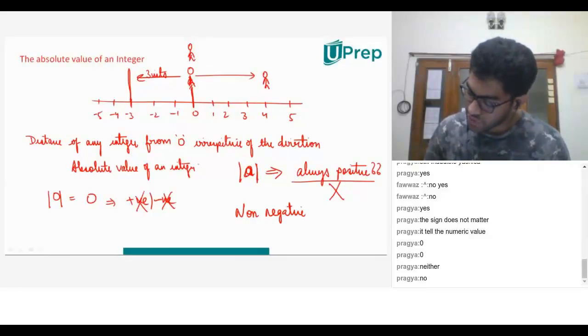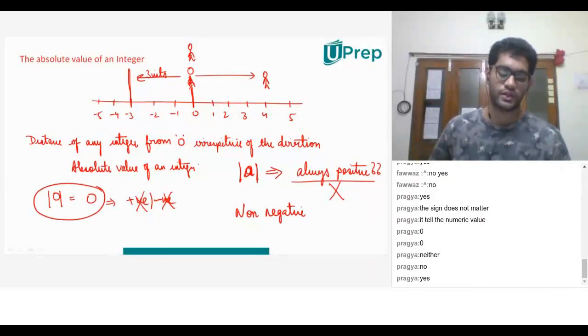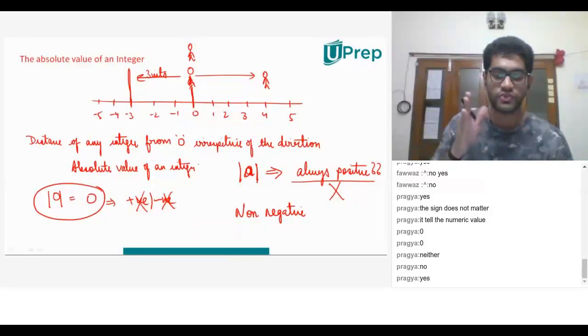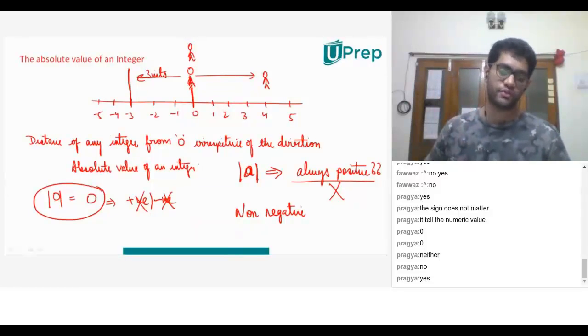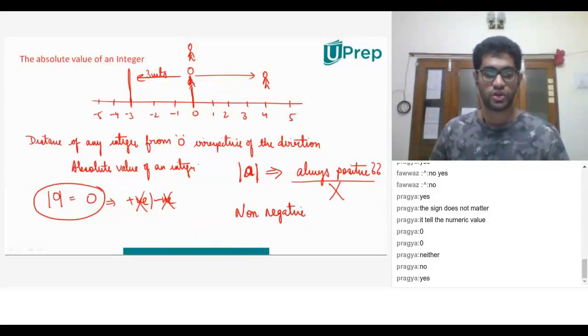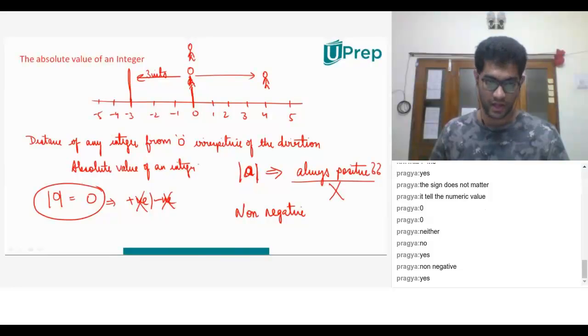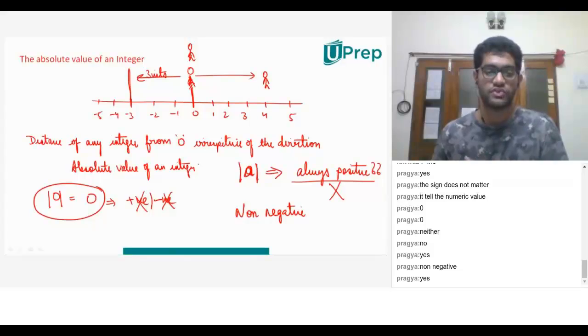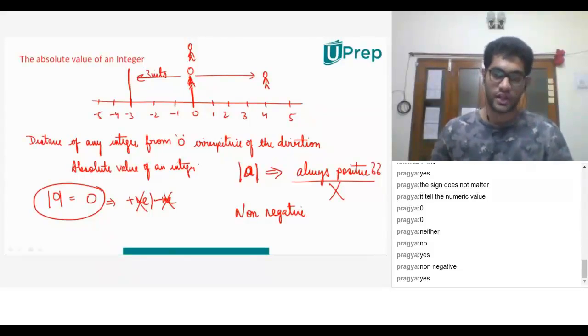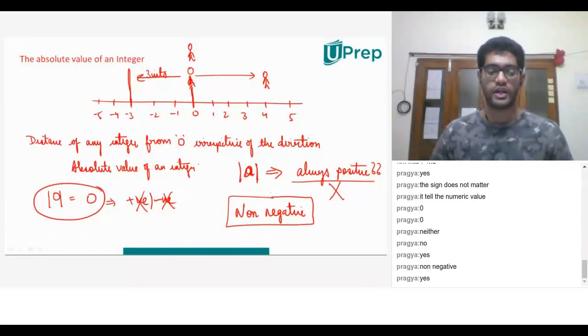Why? Because absolute value of 0 is also 0, right? And when we start numbers from 0, what do we get? We get the non-negative values. You remember whole numbers are also called non-negative numbers? Yeah. So if I have the absolute value of 0, what is it? It is 0 itself. And 0 is neither positive nor negative. Therefore, I can say that the absolute value of any number will always be non-negative.